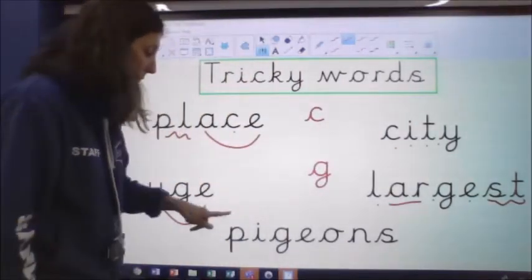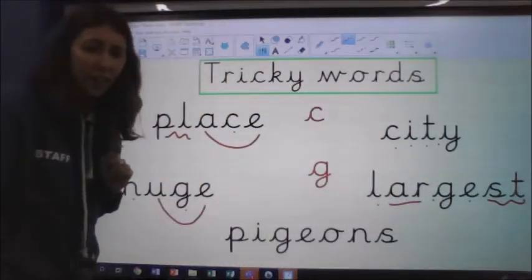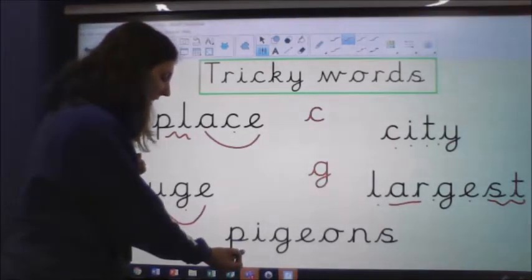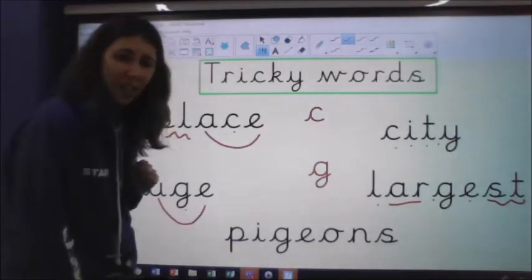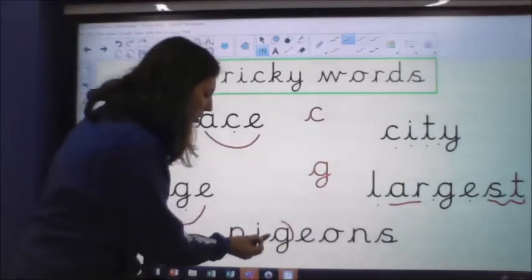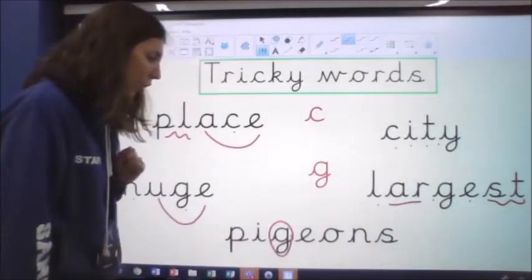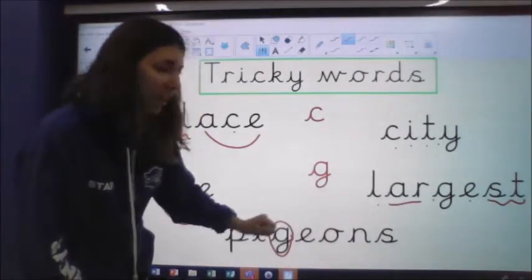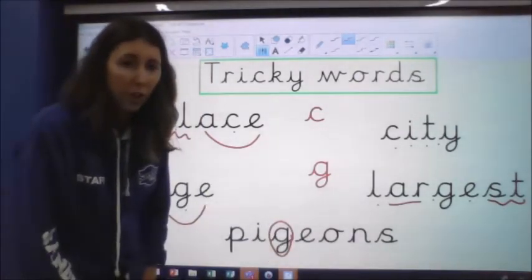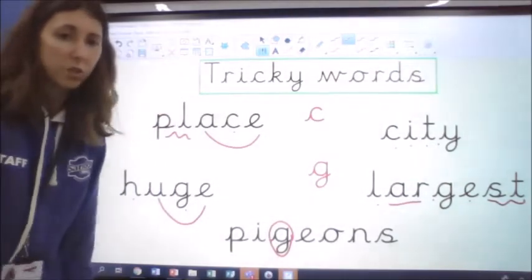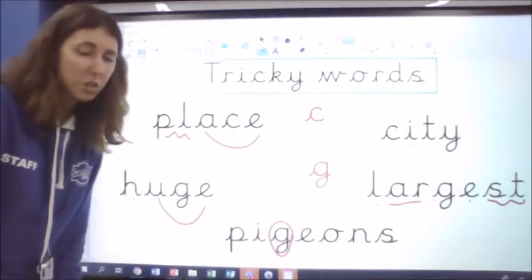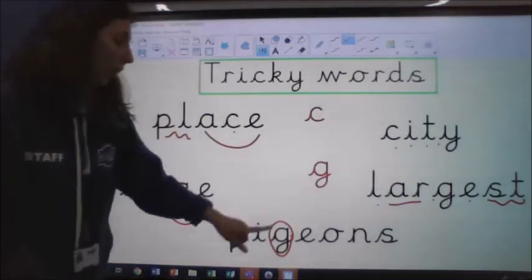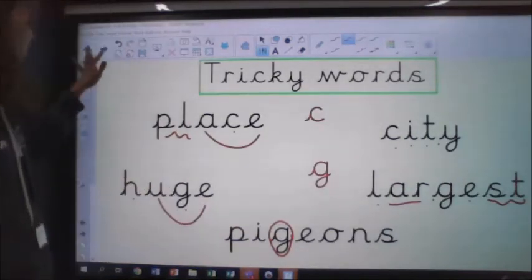Largest. This one's a really funny spelling. This one is the name of a kind of animal. It's the name of a bird, and it is pigeons. So we've got the soft G making the J sound. Pigeons. It's got a really funny E and O in the middle. It's the word pigeons, that one. So you might want to go and see where you can spot those in the text. Okay, place, city, huge, largest, and pigeons.